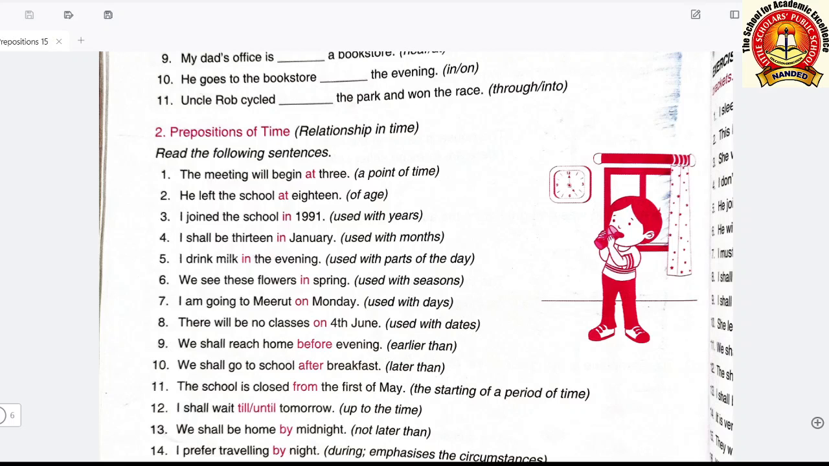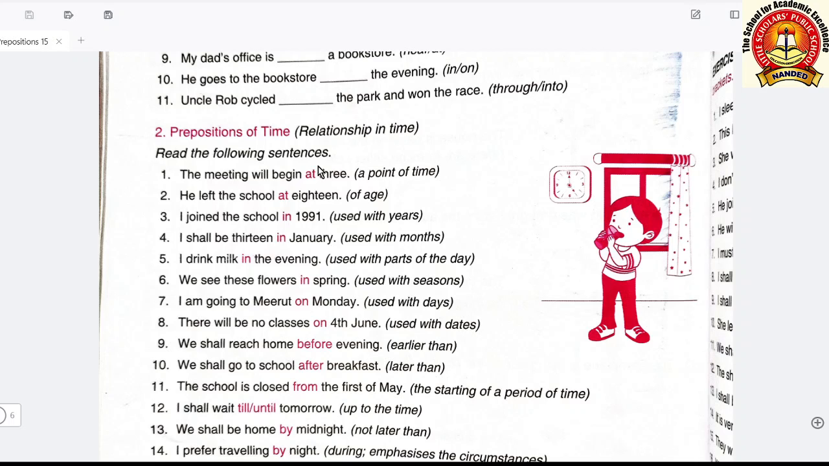In this video, we are going to understand the second part of our 15th grammar lesson, prepositions. In this, we are going to see the second type, prepositions of time. They show the relationship in time. What is the relationship of the action in the sentence with time?